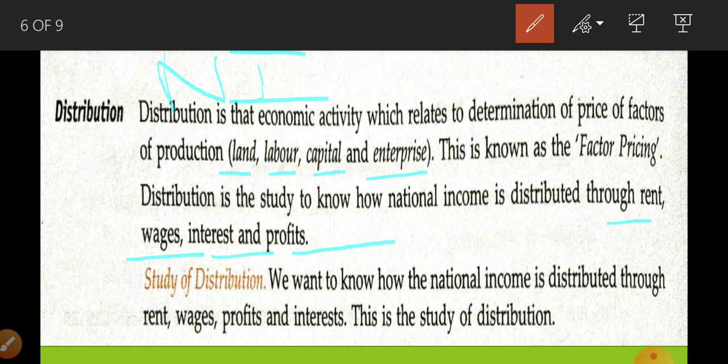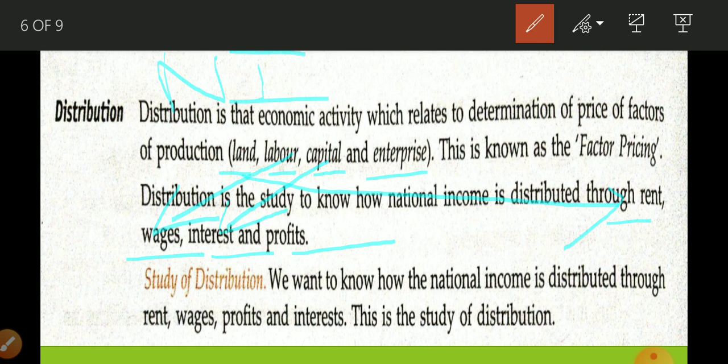So for land, suppose you have opened your boutique by taking a room on rent, so you have to pay rent for that room. So land gets rent. Labor: if you hire some workers, you have to pay wages. So labor gets wages. Capital: suppose you do not have sufficient money, so you borrow money from the bank or from other people, and for getting that money you have to pay interest.